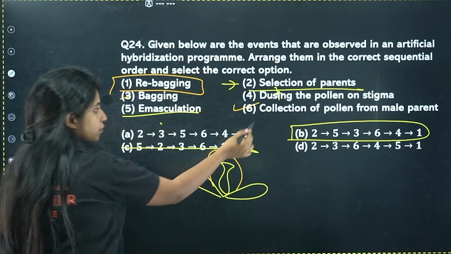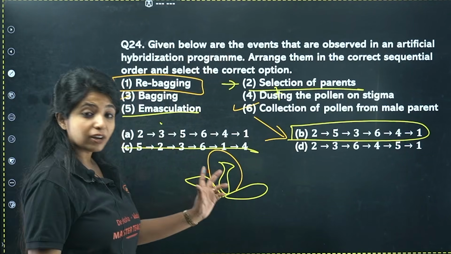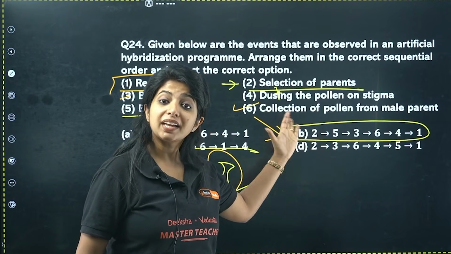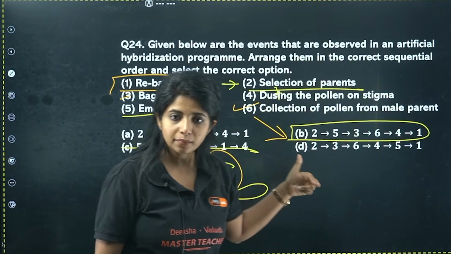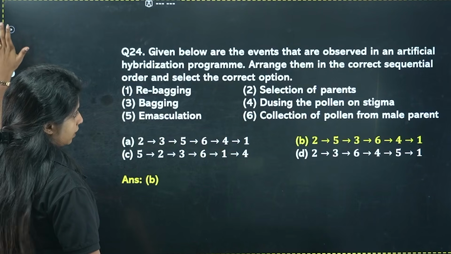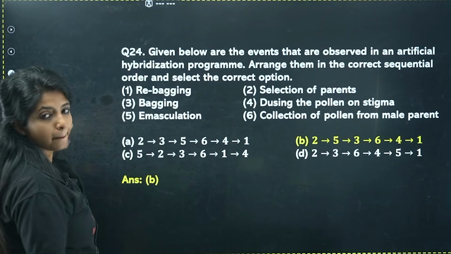So, which is why your answer for this question is going to be B. First try to spot your answers and then with the help of the options itself, try to find the answers. You get it? That is the logic out there. So, your answer for this question is going to be B.